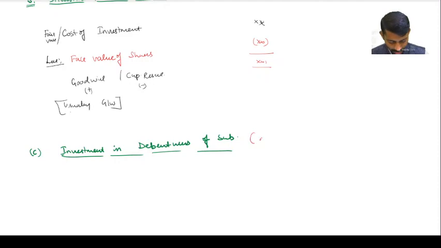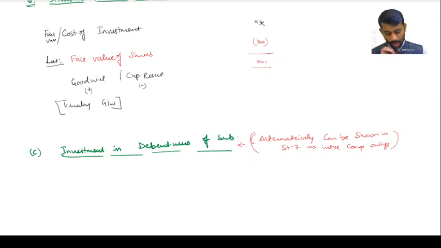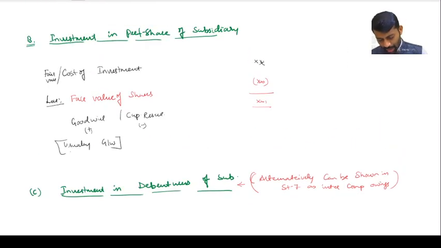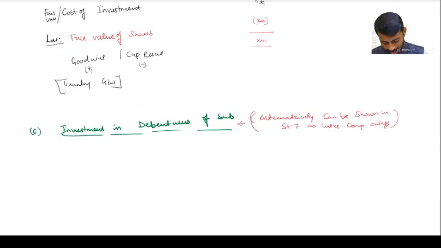Alternatively, it can be shown in number 7 as intercompany borrowings. So this alone, not preference and equity, this alone. Now here also it is the same as investment in preference shares, my dear friends.